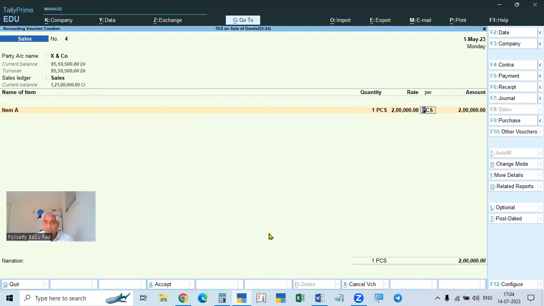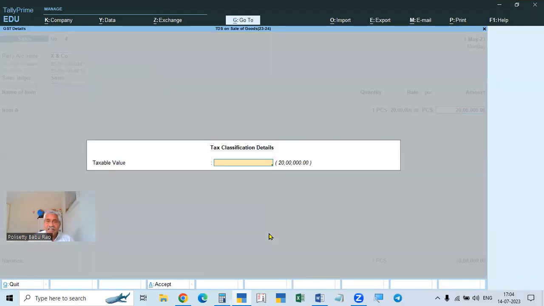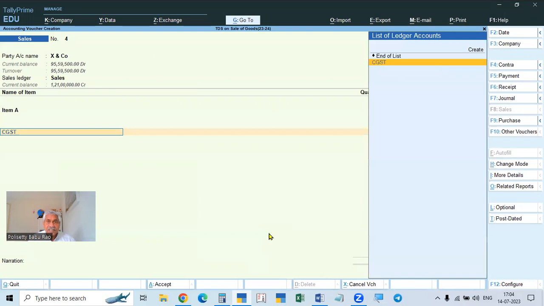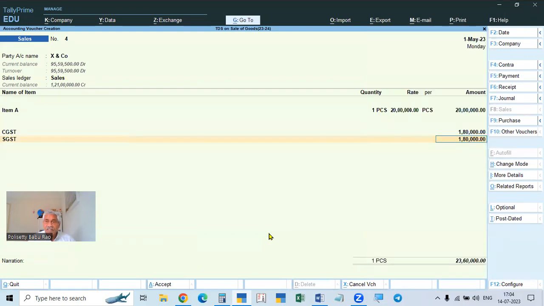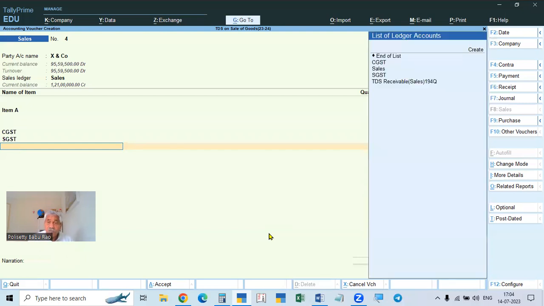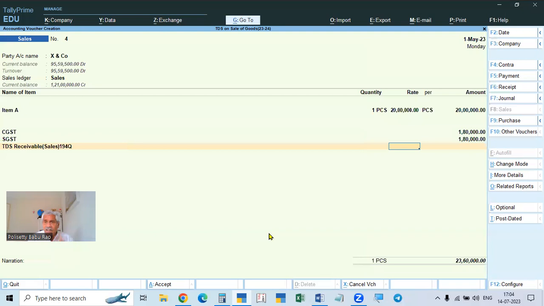20 lakhs, 2 lakhs, whatever it may be. 20 lakhs or 2 lakhs or 1 lakh, whatever it may be. 20 lakhs we are selling. Now, CGST, GST. Here, what is the amount you have to charge? Here, we'll show. It will not calculate. We have to show. I will make it. From here, we can make it automatic. Here, the 20 lakhs is that amount.